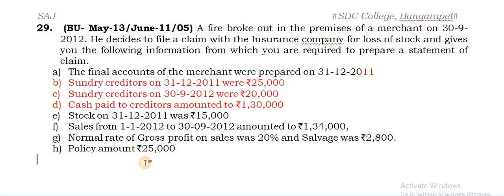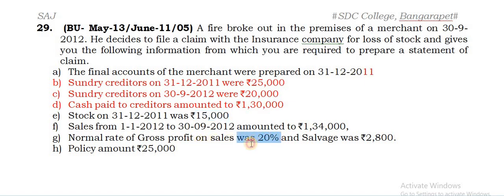Memorandum trading account has to be taken. Stock on 31/12/2011 is given. This is the previous year stock, nothing but the opening stock for the current year. Sales from this particular period, that is up to the date of fire, is given 1,34,000. This you can take in the memorandum trading account on credit side. And the normal rate of GP on sales was 20%.